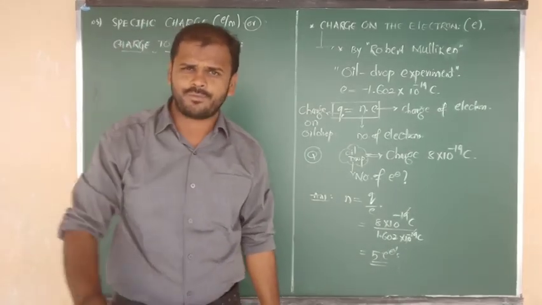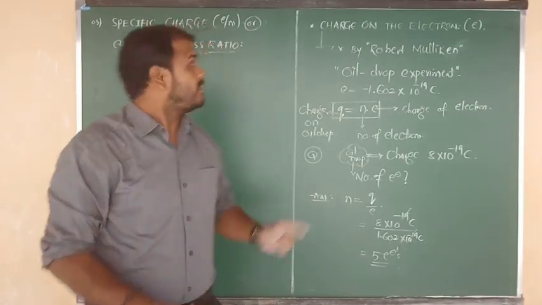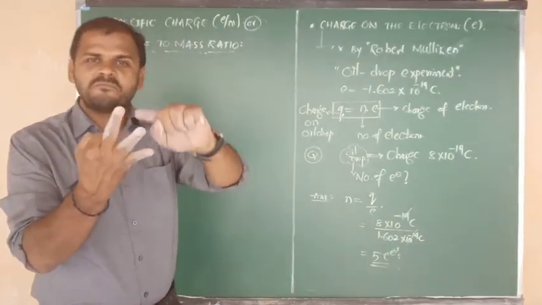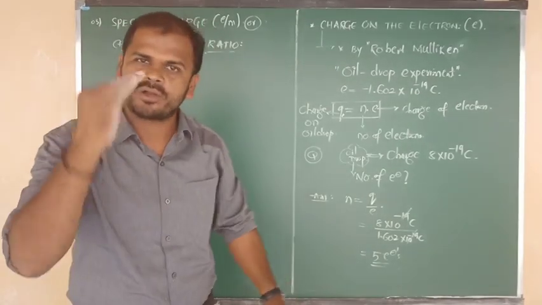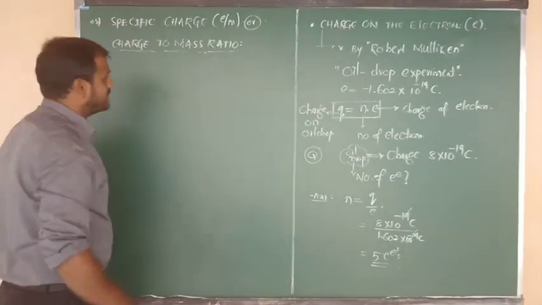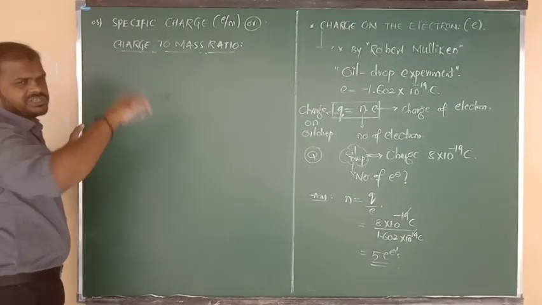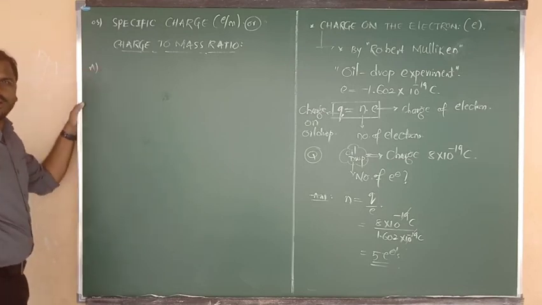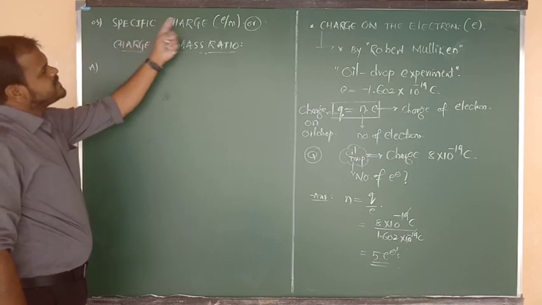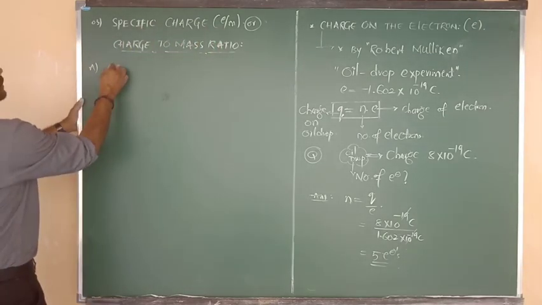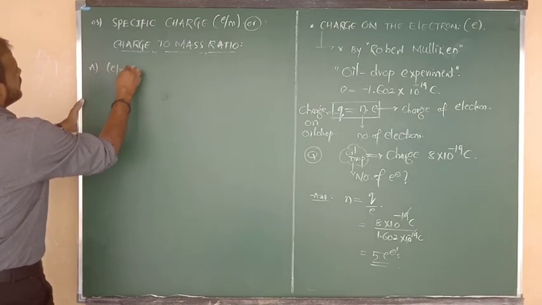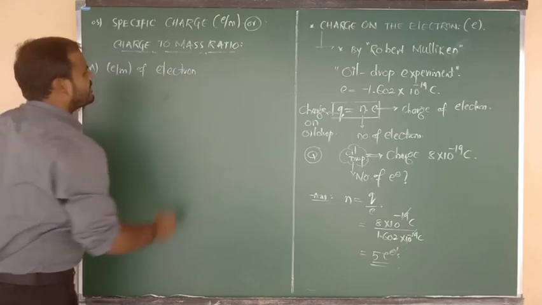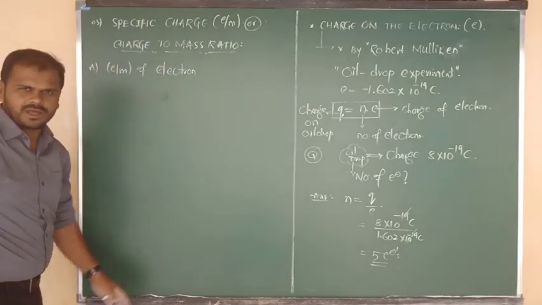Now listen carefully. I want to calculate the specific charge, or charge to mass ratio, of the electron, proton, and neutron. This is important data. Let me consider first the specific charge of the electron, e/m of the electron.